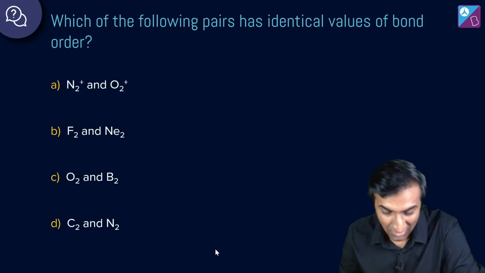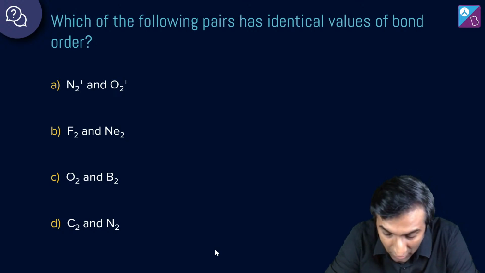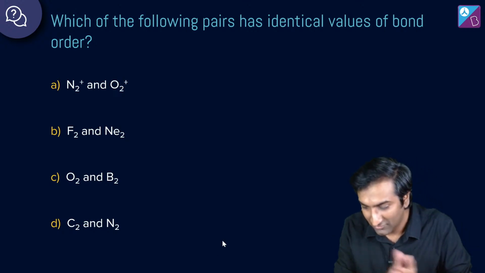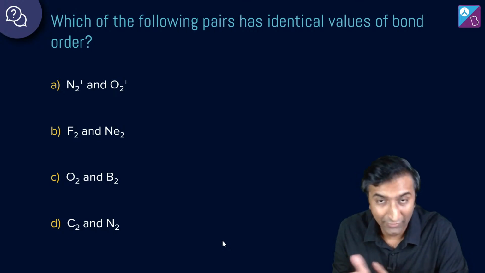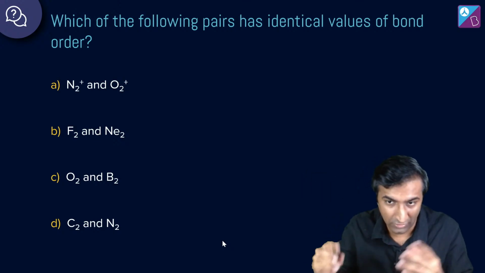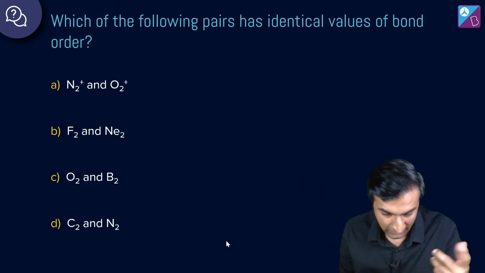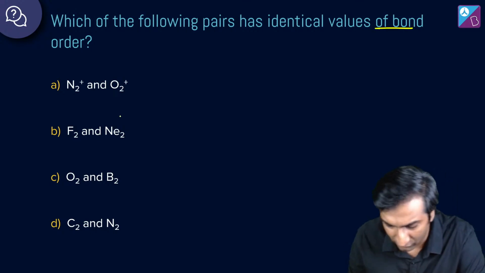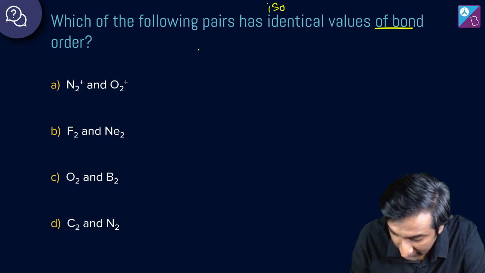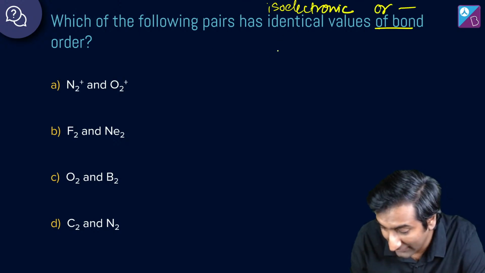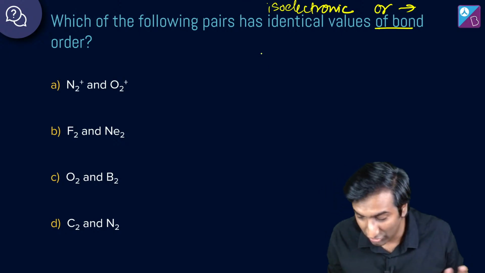All right. Which of the following pairs has identical value of bond order? चलो दोस्तों उठ जाओ. अब आंसर बताओ इसका. इसमें थोड़ा टाइम लग सकता है करने में या मे भी तुरंत हो सकता है. If you're using that trick, तुरंत में भी हो सकता है. But if you're not, maybe नहीं होगा. Anyway, identical value of bond order तब होगा दो तरीके से हो सकता है. एक तो आइसोइलेक्ट्रॉनिक हो सकता है. Right? That is one way to do it. Or you have to actually sit and calculate.